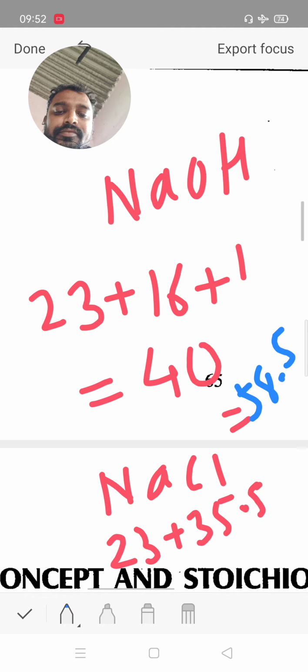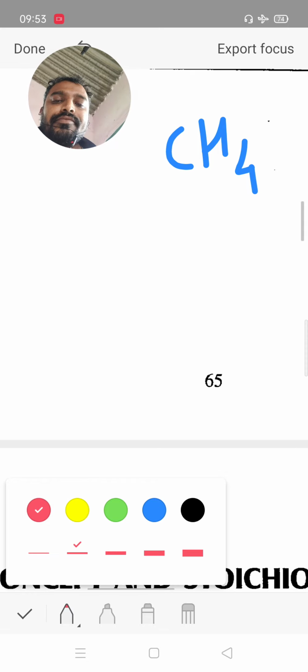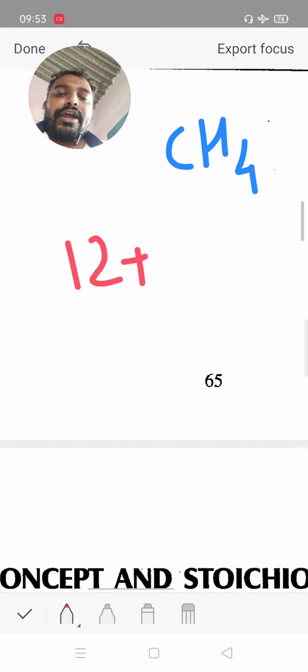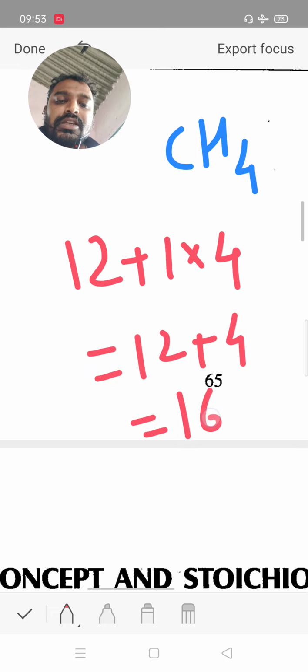Clear? Next, CH4. Carbon 12. There are a total of 4 hydrogen, hydrogen atomic mass 1, so 1 into 4. Then 12 plus 4 is equal to 16. It is the molecular weight of CH4, methane.